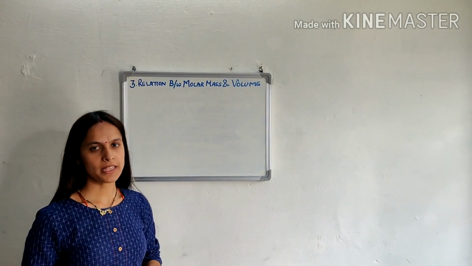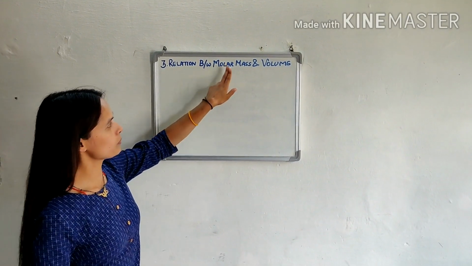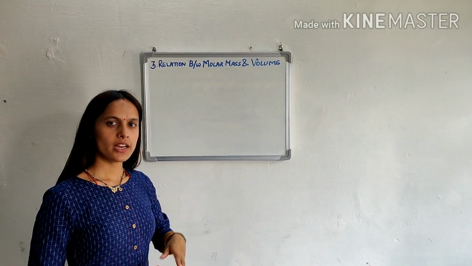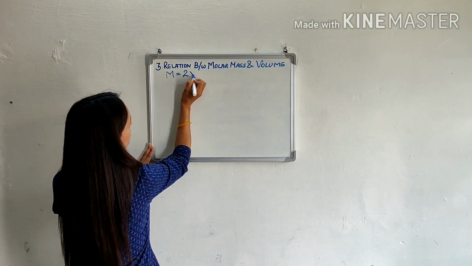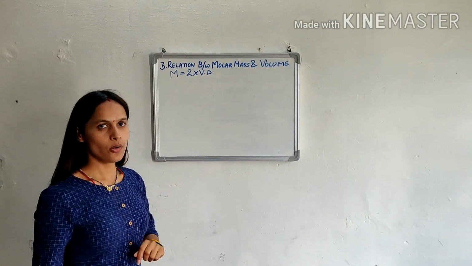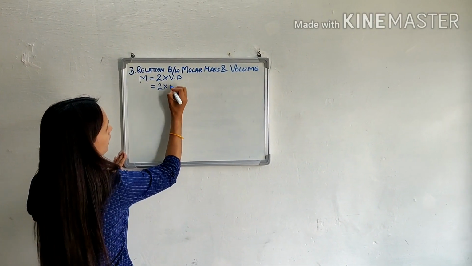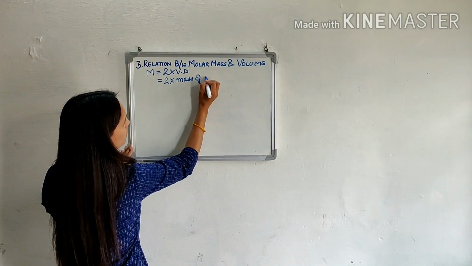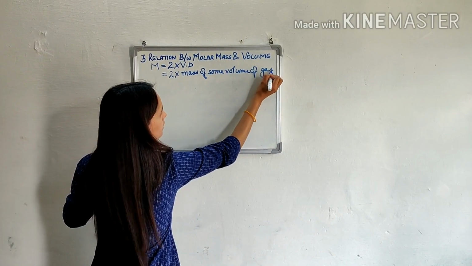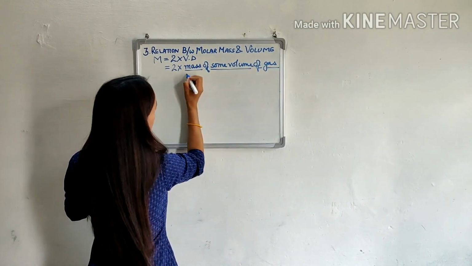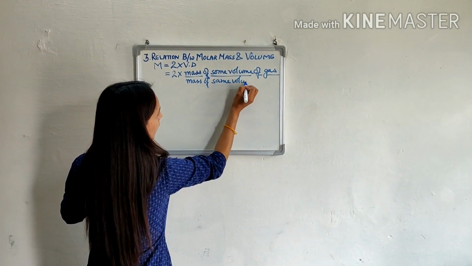Now the third application is, with the help of Avogadro law, we can determine the relationship between molar mass and volume. Now, in our previous application, we saw that molar mass is equal to 2 into vapor density. Now, if we recall the definition of vapor density, it is mass of some volume of gas divided by mass of same volume of hydrogen gas.